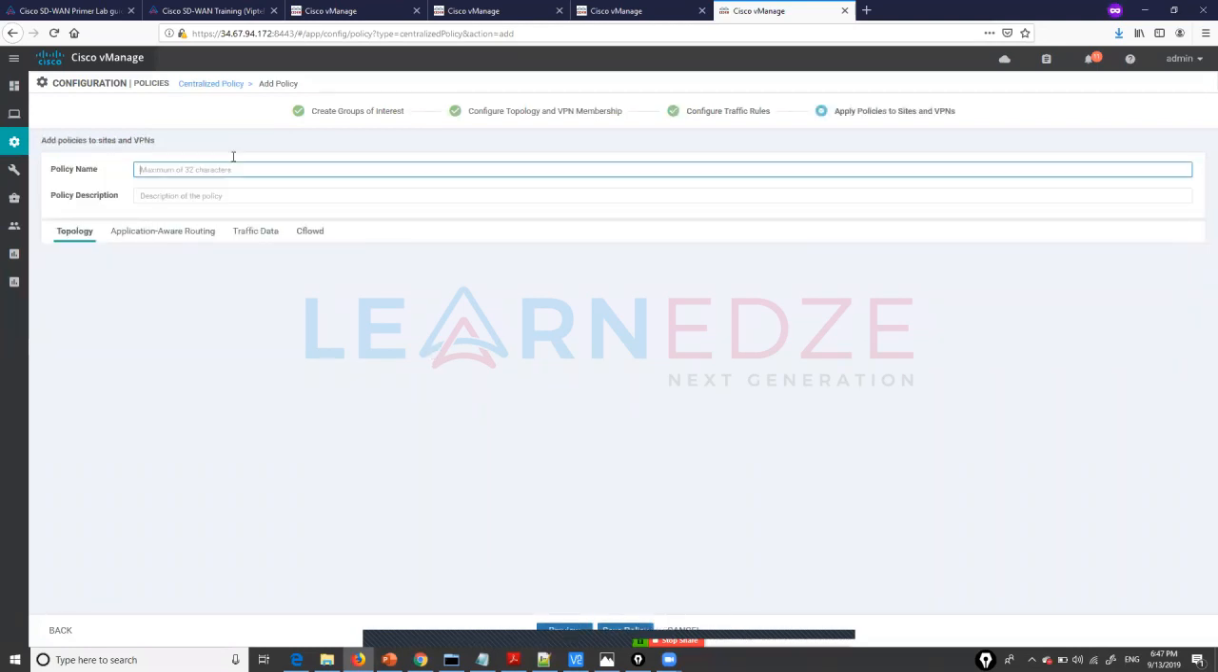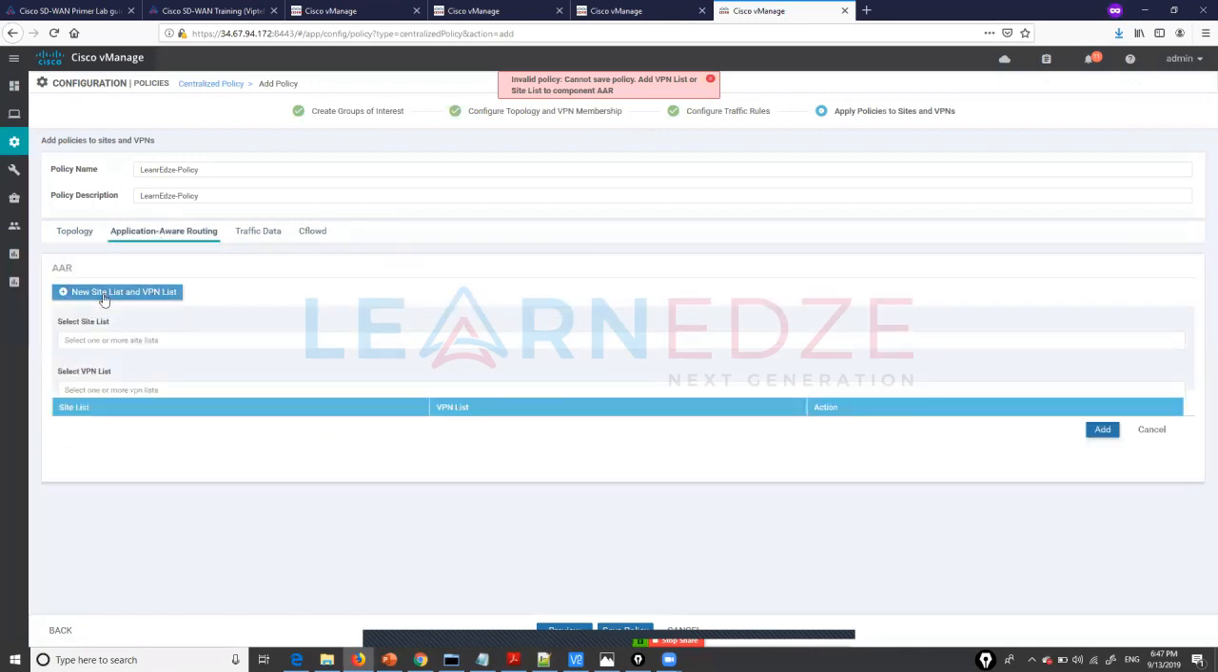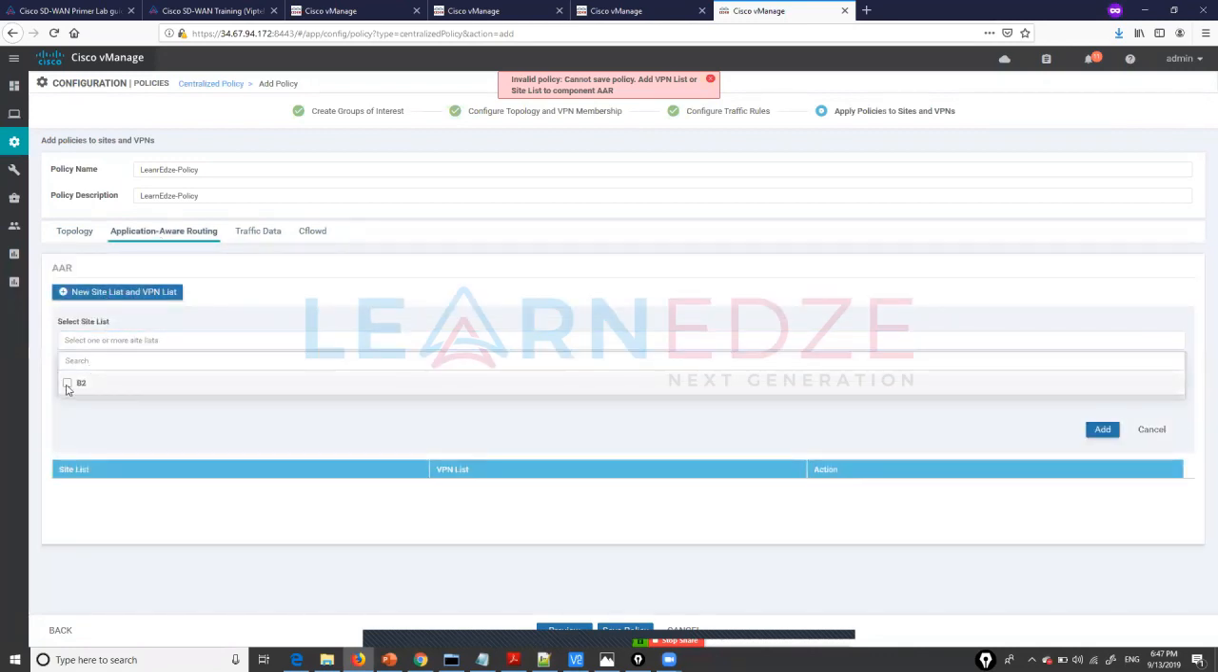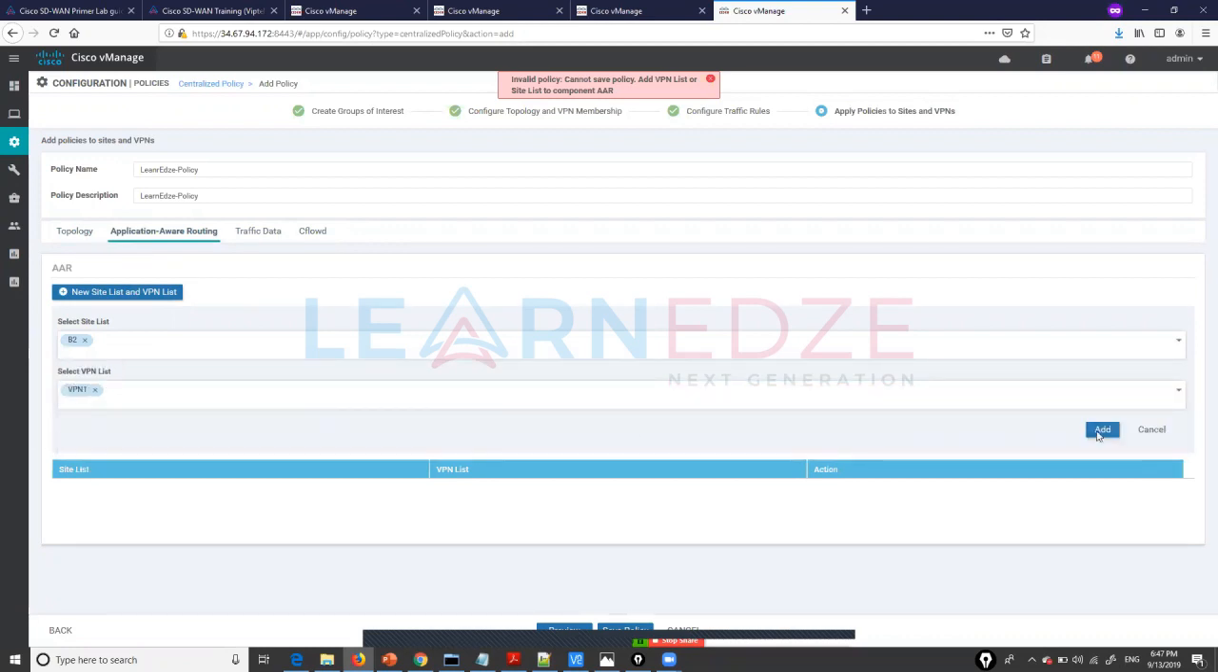This is our main policy. I'll create this policy for the WAN edge. Whatever policies we created as part of the previous sections are basically the sub policies. All of them will be called under one single main policy. At any point of time, you can have only one main policy activated. I will save the policy. Oh, sorry, before that I need to apply it to the site and then the VPN list. The site list is B2 and the VPN list is VPN1. Click on add.